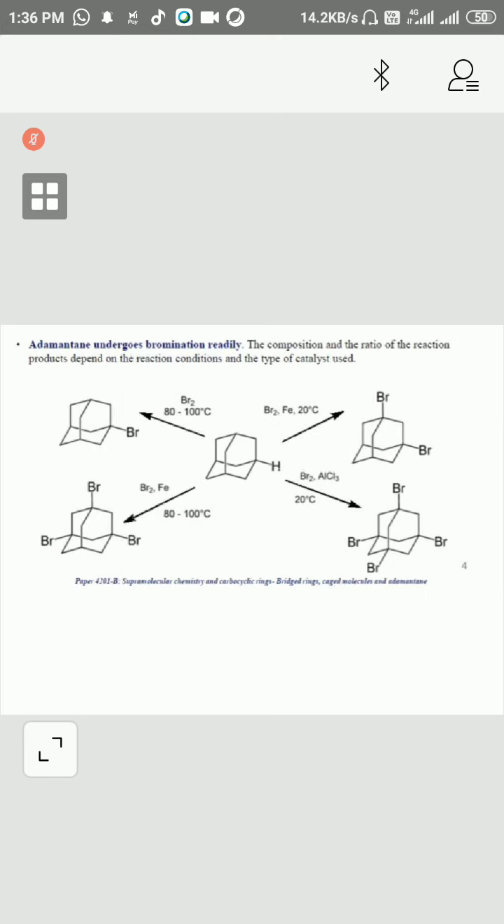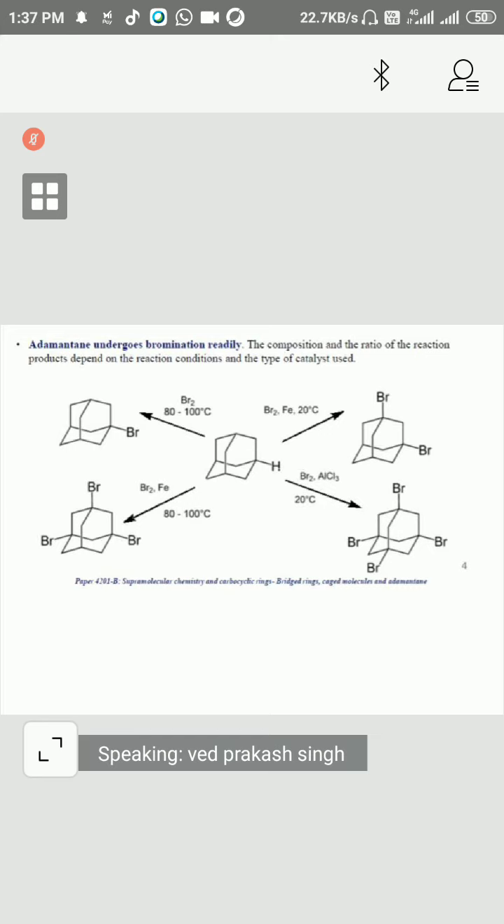Now, how does this reaction take place with adamantane? You can see here how reactive it is. It will react with bromine in presence of iron. It will react with bromine in presence of aluminum chloride, a Lewis acid. Bromination will be done in presence of iron. And another one is bromination at high temperature only.